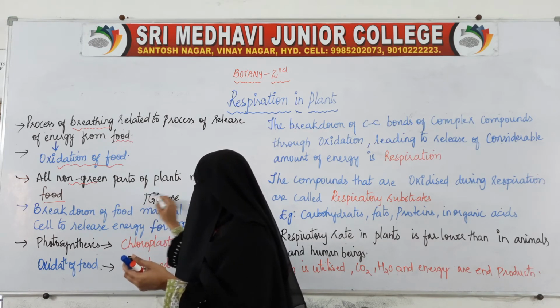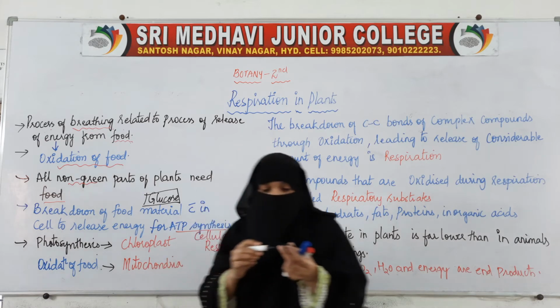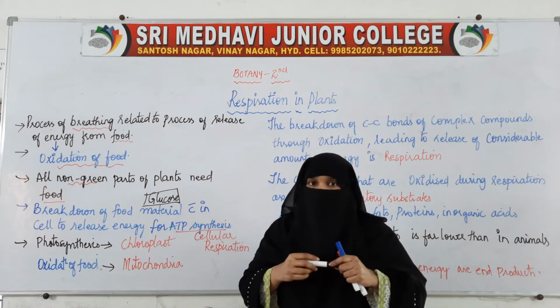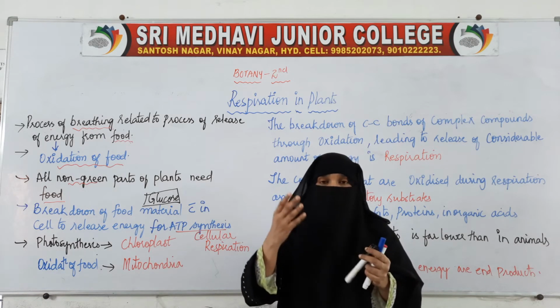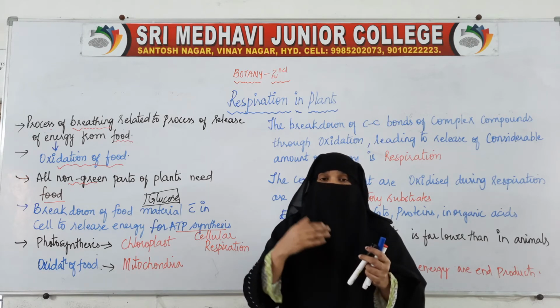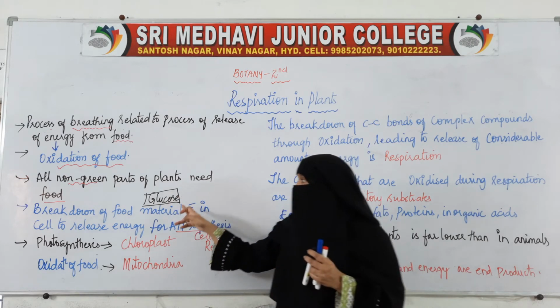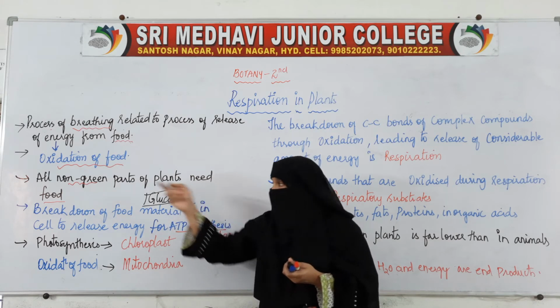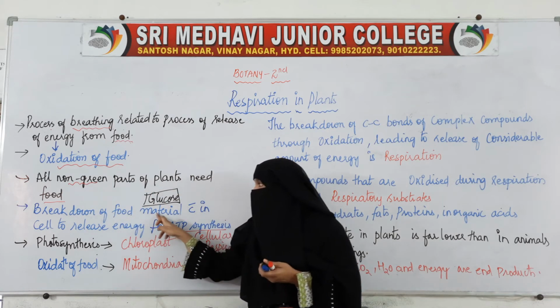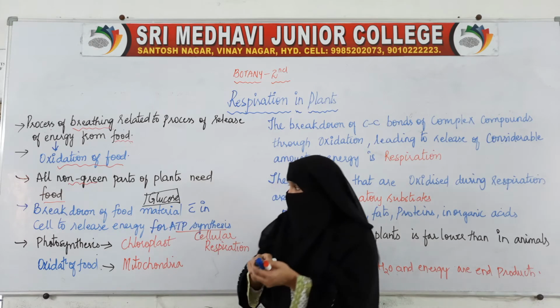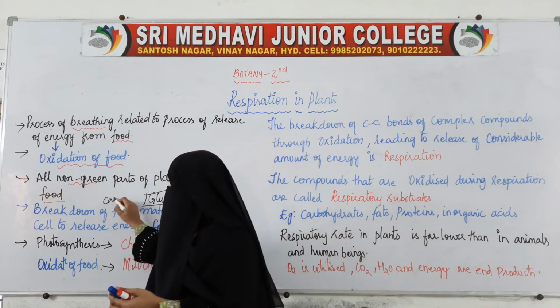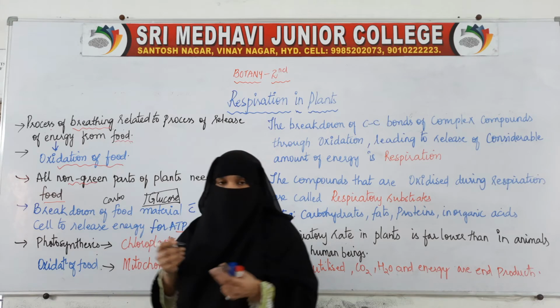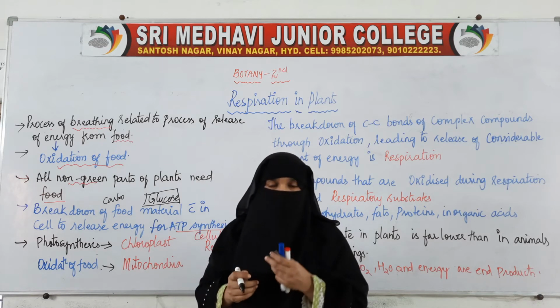The carbohydrates, which we take in the form of food material, are very complex molecules that need to be broken down into simpler molecules, that is glucose. Food material in the sense, what food material? We take food material in the form of carbohydrates, proteins, fats and all.